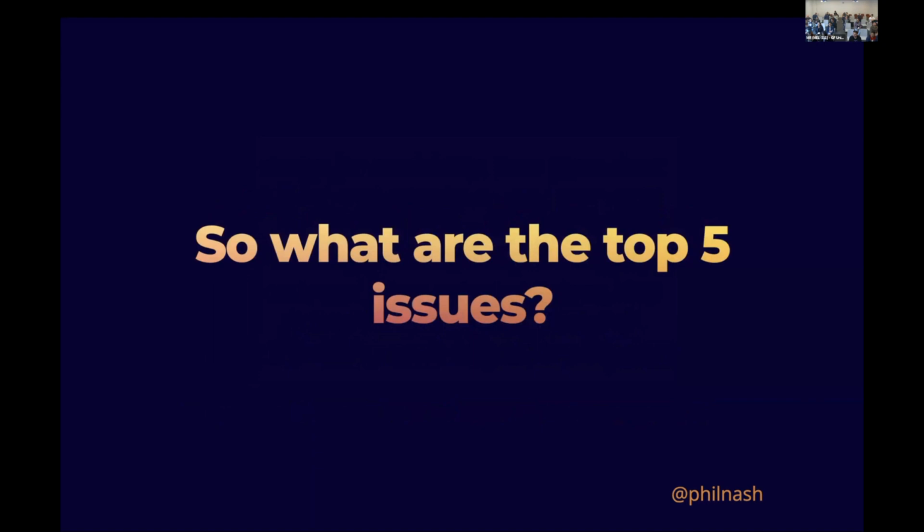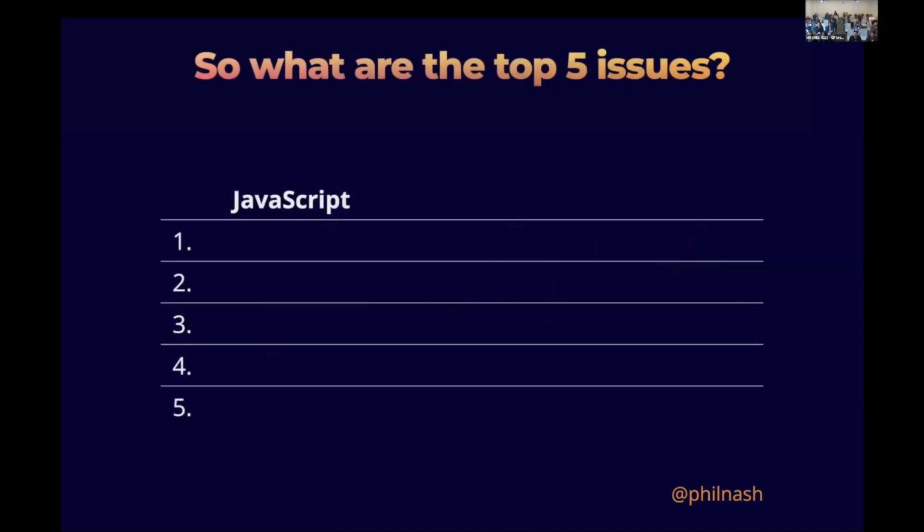So what are these top 5 issues? Well, I have a top 5, and it's quite funny. When you find the most common issues, it turns out they're not particularly surprising because they're very common. They're everywhere. So I will be counting down the top 5. I'll be doing so in reverse order. And in order to add to the excitement, I also added confetti. So hopefully that's okay. We will start at the bottom. I'm not even going to do these in order, but we will start at the bottom at number 5.